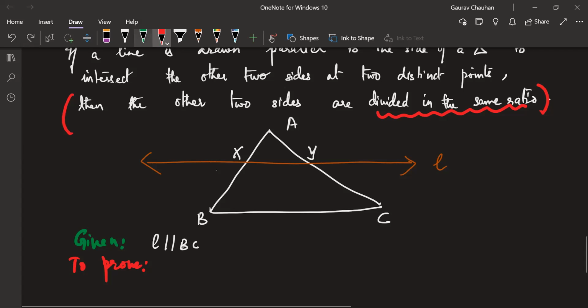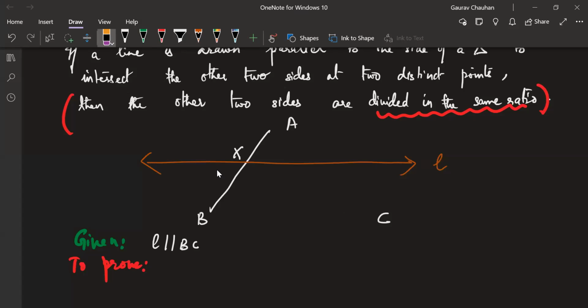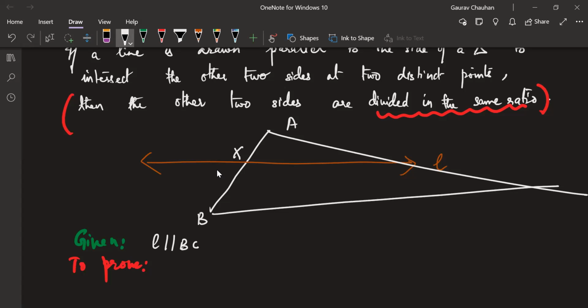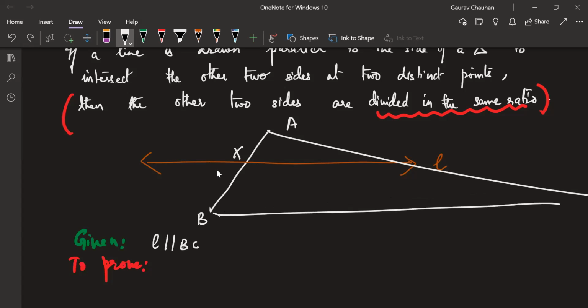But think, Tulsi, suppose this triangle was looking something like this. Just going to change this triangle for a minute. XY is parallel to BC. L is parallel to BC even now, right? But AX will not be equal to AY, right?